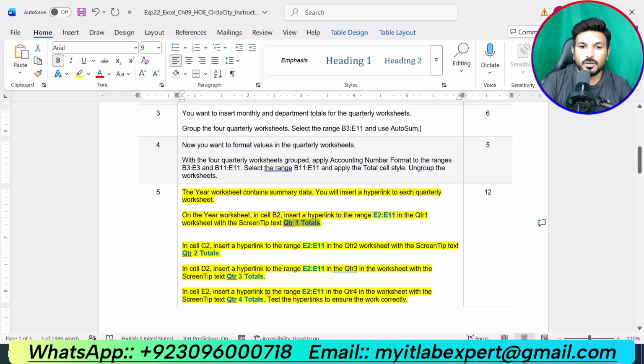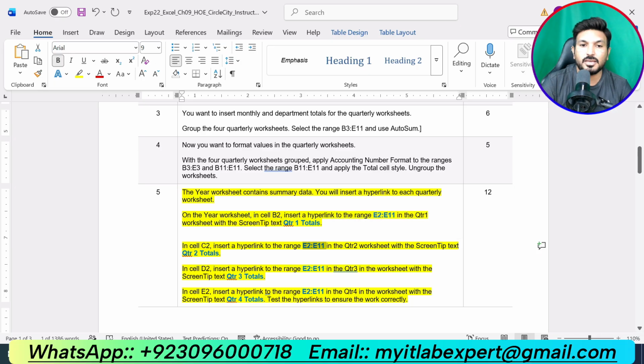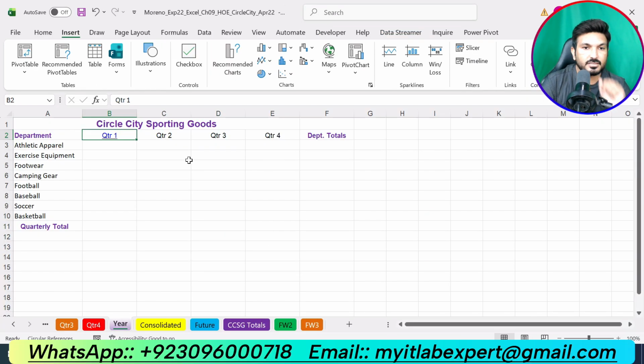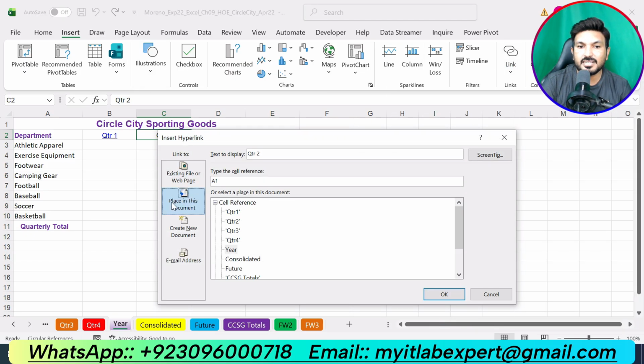Okay. Now in cell C2, insert a hyperlink to the range E2 up to E11 in the Quarter 2 worksheet. Okay, and now the screen tip is Quarter 2 Totals. Click in cell C2, click the Insert tab, click Link and click Insert Link. Again select the second option.